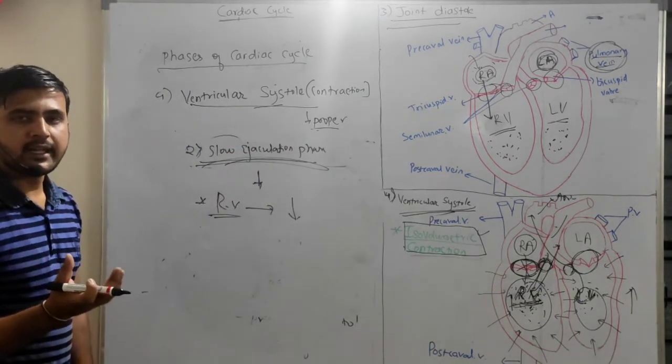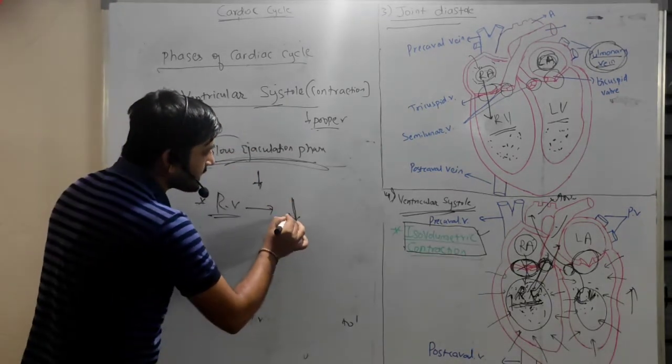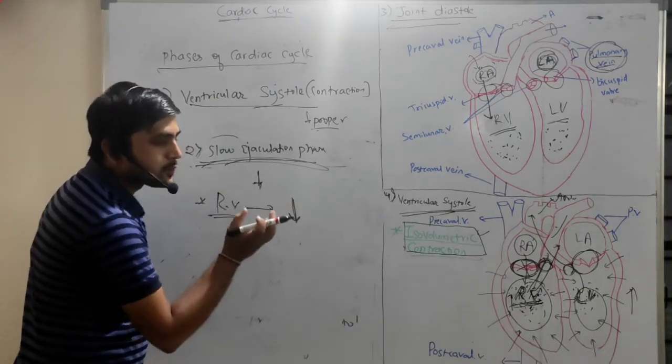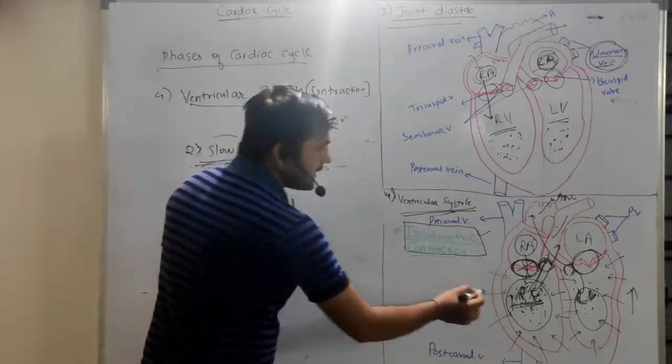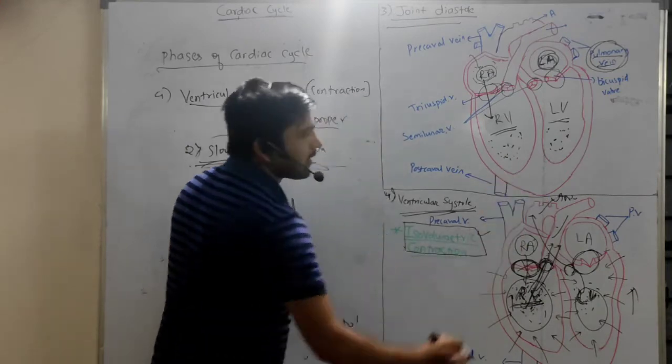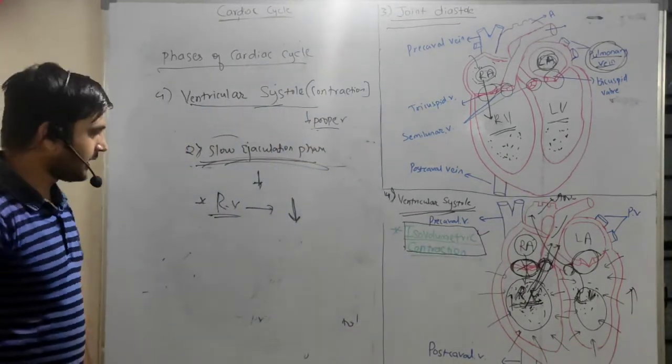So when the pressure is decreased, a small amount of blood is transferred to the pulmonary arteries, right?